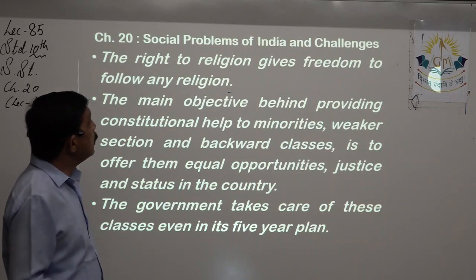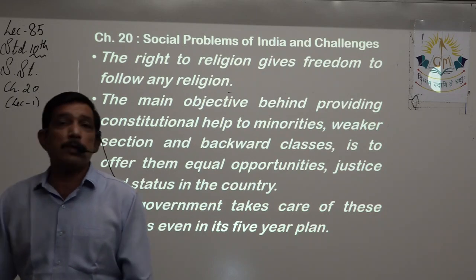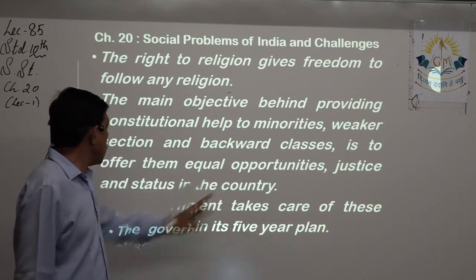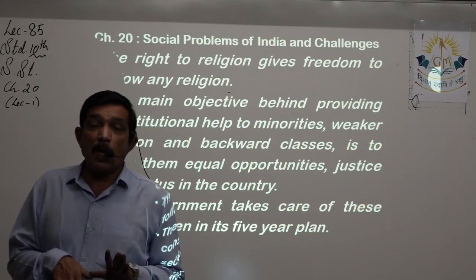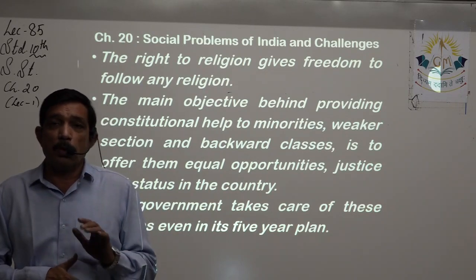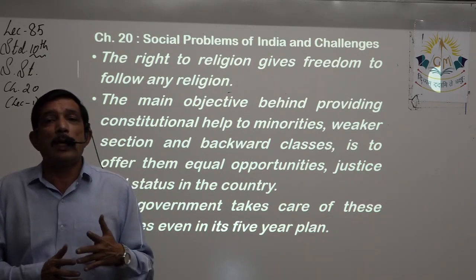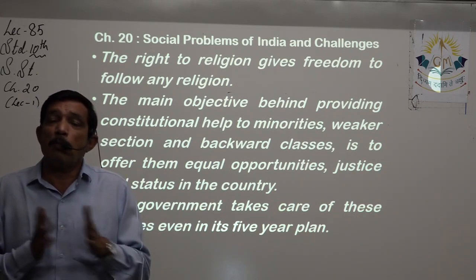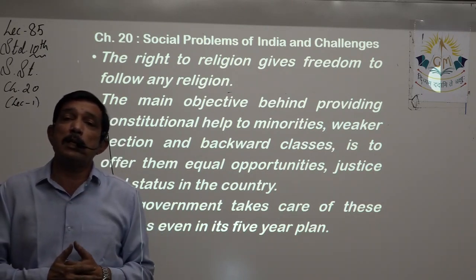The right to religion gives freedom to follow any religion. The main objective behind providing constitutional help to minorities, weaker sections and the backward classes is to offer, first, equal opportunities, and second, justice and status in the country. Their status is low because they are weak, they are backward. Now that status can be uplifted, right? So to uplift that status, whatever the state government can do, whatever the central government can do, they are exercising their powers, so that these weaker sections, backward classes or minorities can uplift themselves, because better privileges and facilities are given to them.